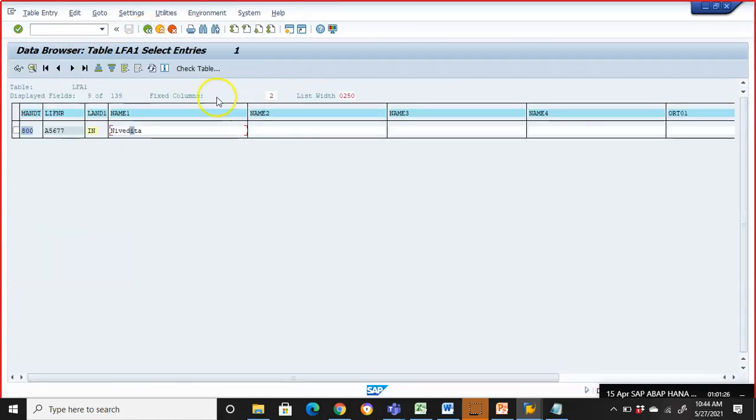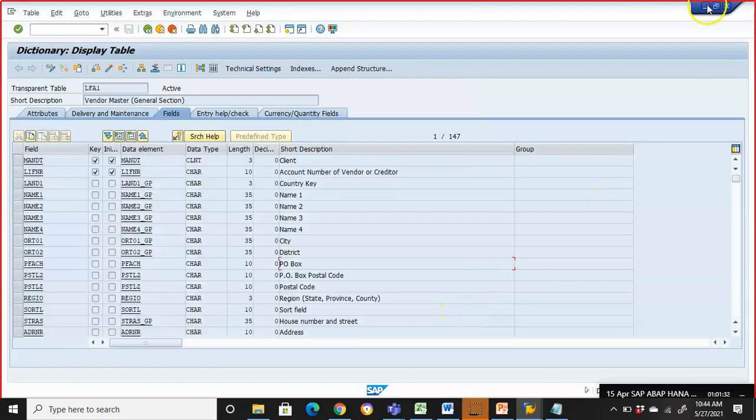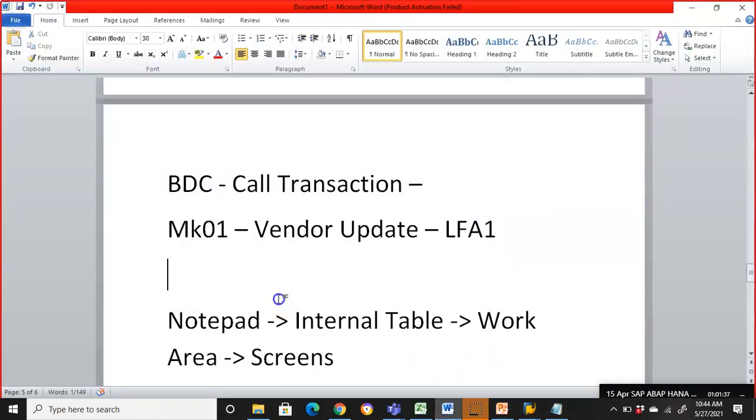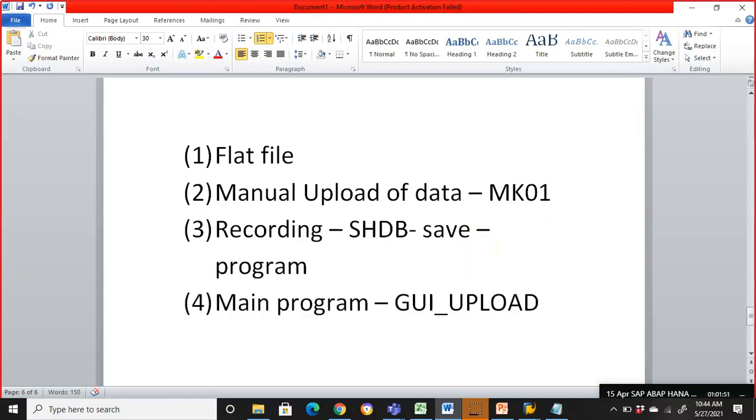Now that we have confirmed that whatever we are doing in MK01 is getting updated to LFA1, we'll go further for the recording. So what is the second step right now? The second step is manual upload of data. The manual update of data, we have done it. Now we'll go for recording. Recording has to be done in the SHDB transaction, guys. There is a transaction code called SHDB. So we're going to do the recording there.